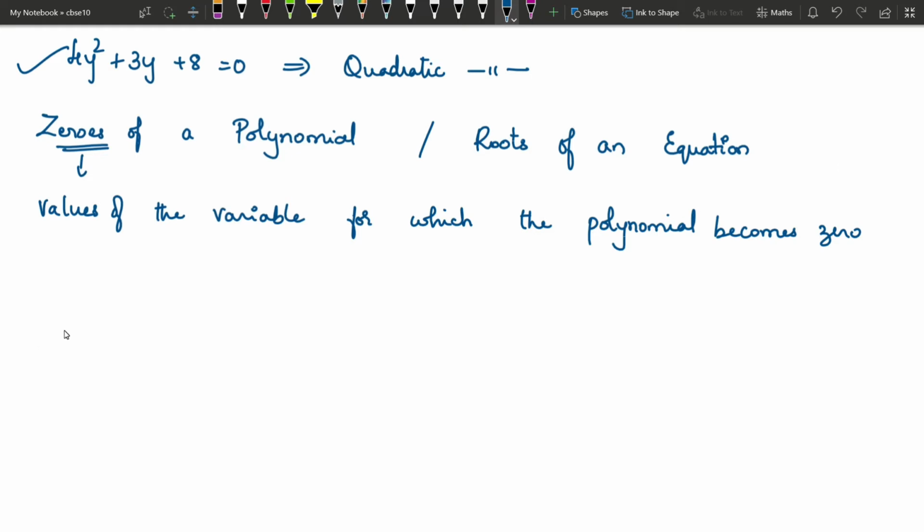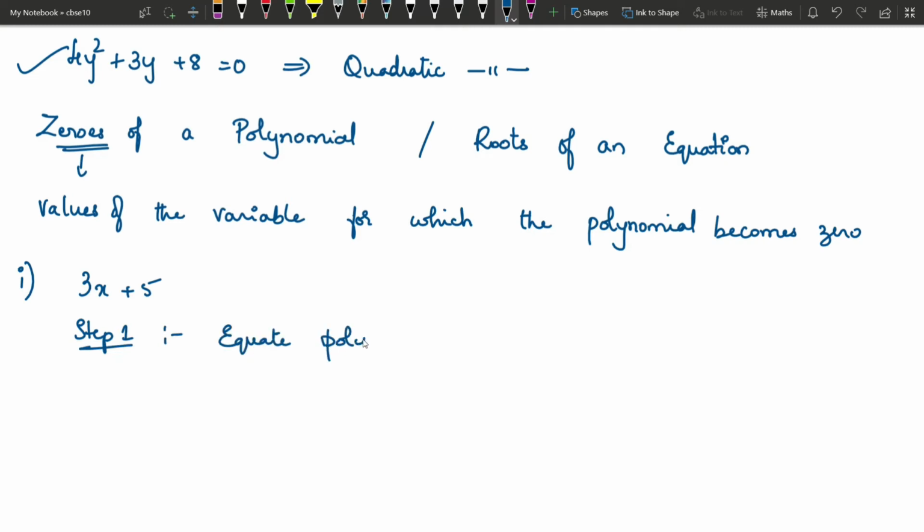So we have seen what is a type of polynomial, we have seen what is degree of a polynomial. Next we will see what is zero of a polynomial, and how to find it. So we have seen different examples, right? What was our first example? 3x plus 5. This is a linear polynomial. How to find the zero of this polynomial? First equate it to 0. Step 1.